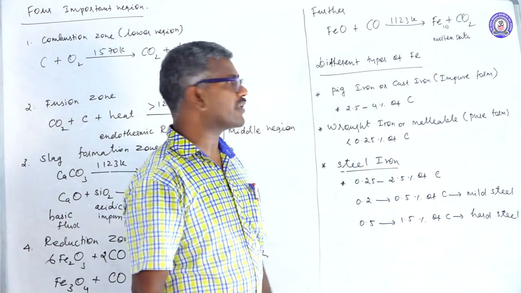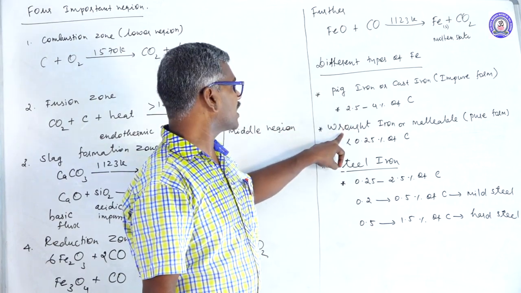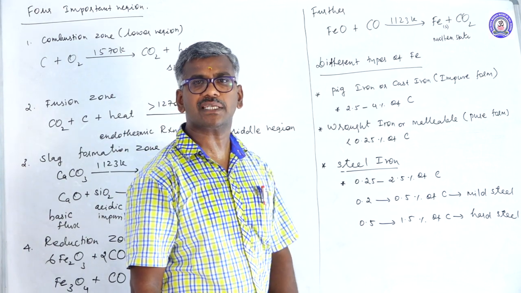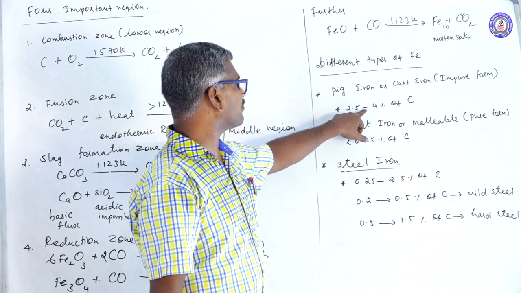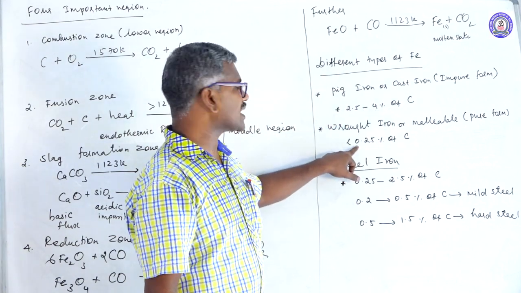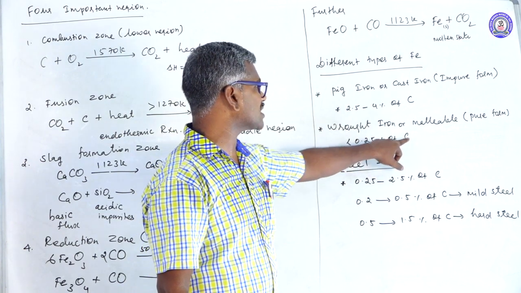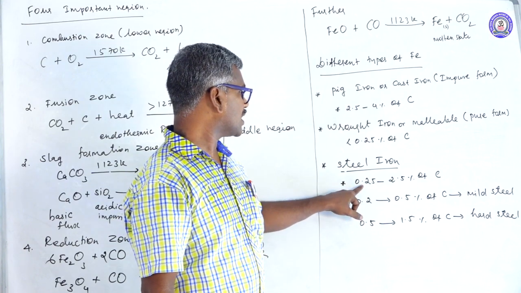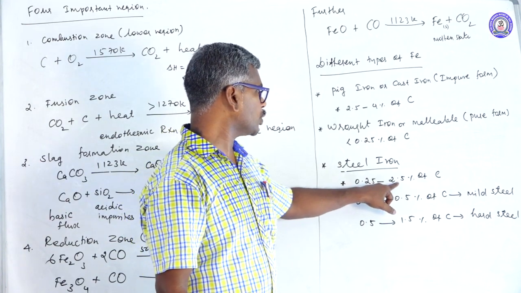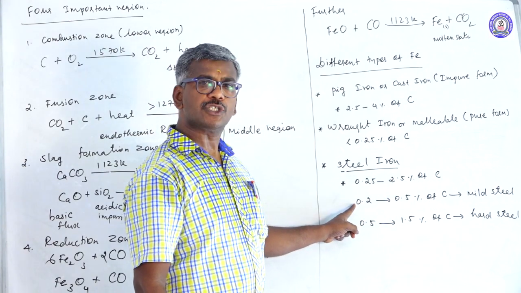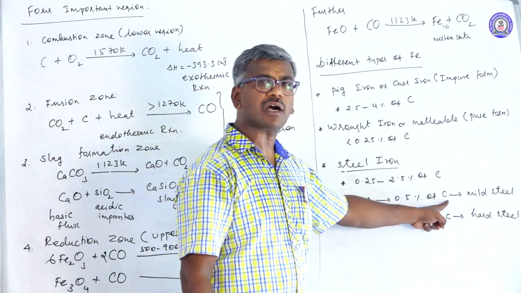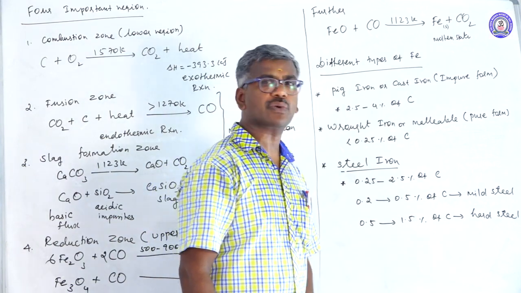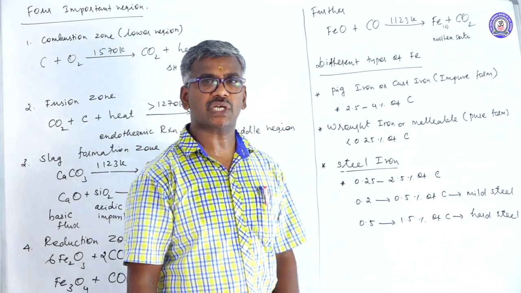These are the different forms of iron. First one is pig iron, another one is wrought iron, another is steel. They can be classified depending upon the percentage of carbon. This one is 2.5 to 4% of carbon. This one is less than 0.25% of carbon. This one lies between, 0.25 to 2.5% of carbon. Here 0.2 to 0.5% of carbon is mild steel, 0.5 to 1.5% of carbon is hard steel.